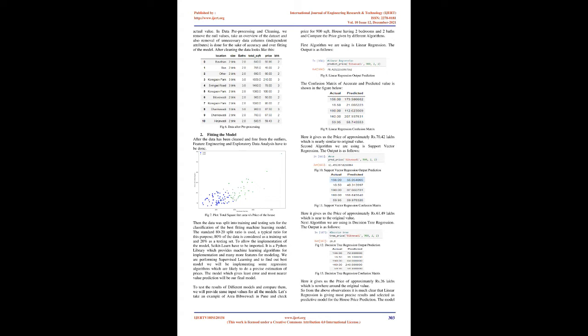Unlike other regression models that try to minimize the error between the real and predicted value, the SVR tries to fit the best line within a threshold value. The threshold value is the distance between the hyperplane and boundary line. The problem with SVR is that they are not suitable for large data sets.